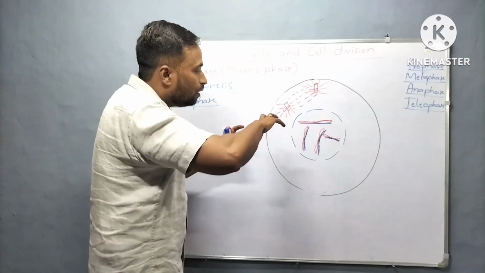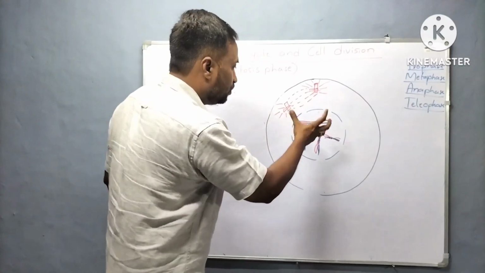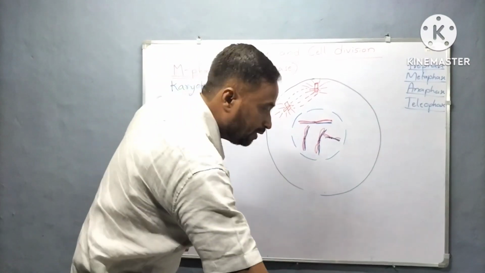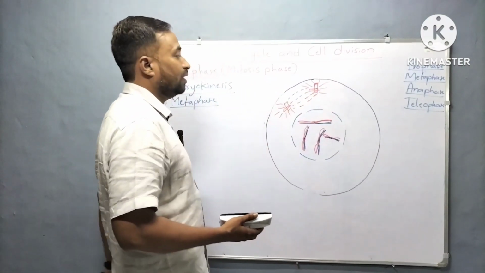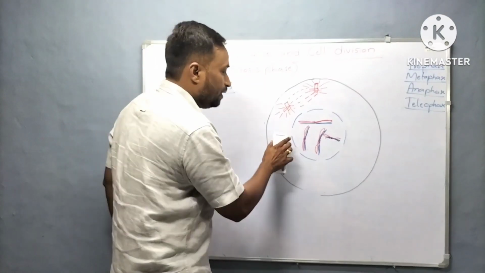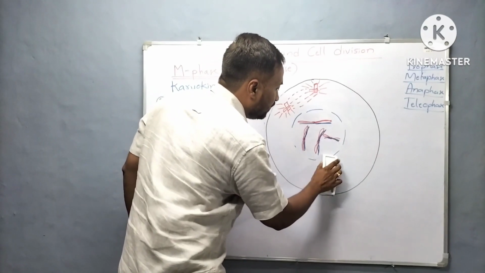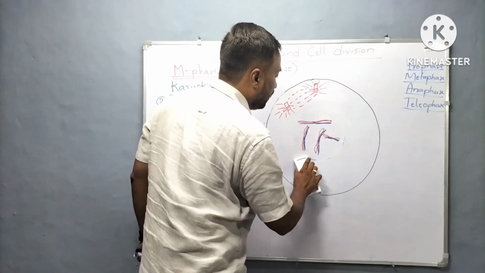Now let us make certain changes in the cell, so that we can remember all the key points regarding metaphase. During the metaphase what changes will occur in the cell, let's see one by one. See here, the nuclear envelope completely disintegrates or disappears during the metaphase.